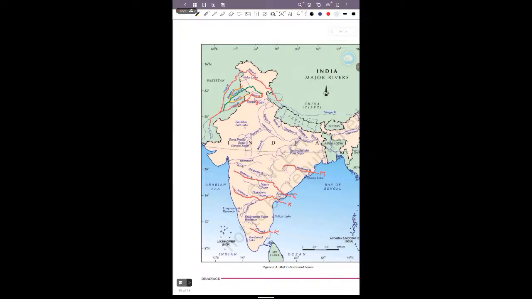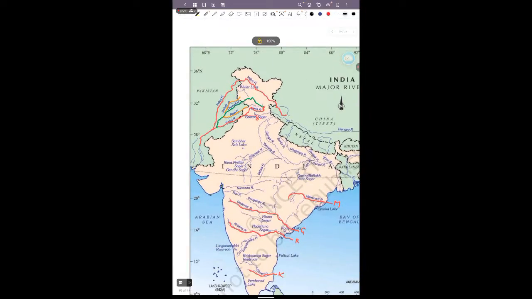So here you can see the point near Tibet, the Mansarovar lake, from where the Indus river originates. It flows in the west and north direction, enters India through the Ladakh region, and through Gilgit-Baltistan it flows into Pakistan and meets the Arabian Sea.